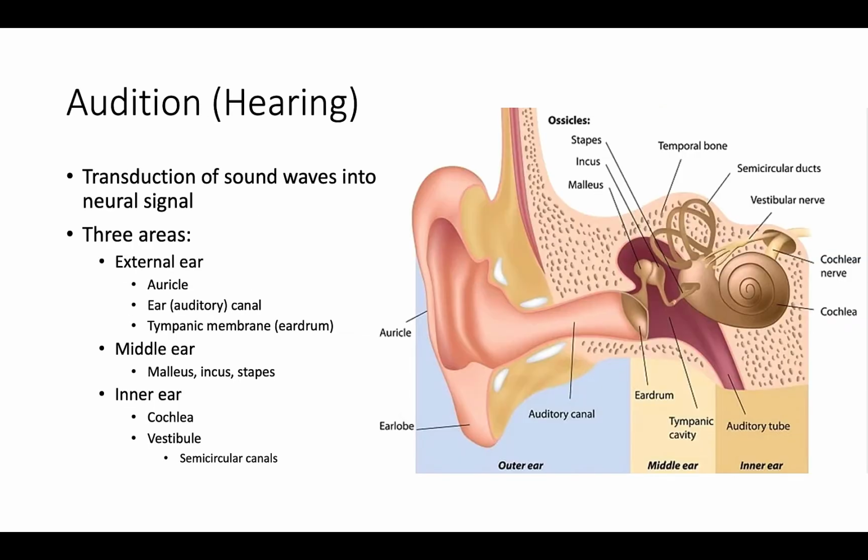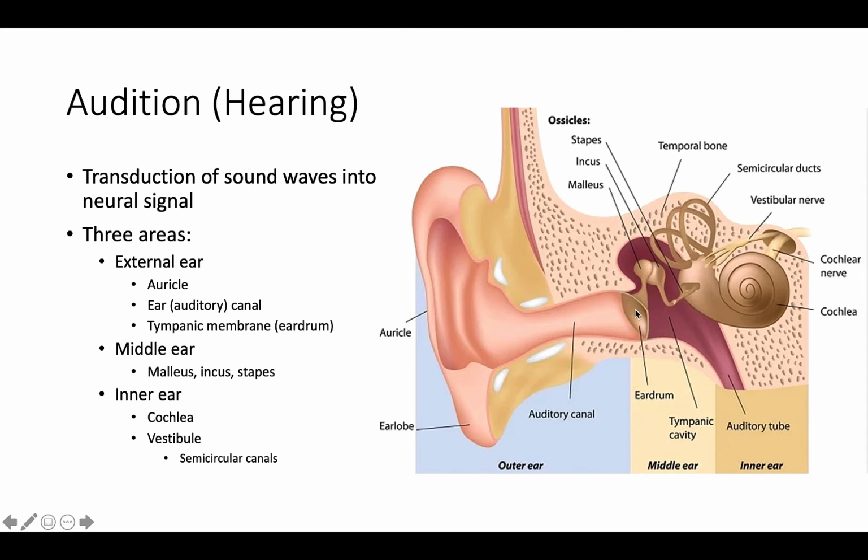And so then after olfaction, we can talk about audition. This will be the transduction of sound waves into a neural signal. We have three different areas of the ear. We have the external ear, which has the auricle, your auditory or ear canal, and your tympanic membrane, also known